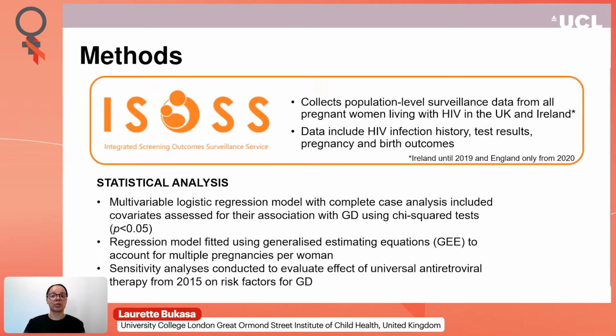Statistical analyses included a multivariable logistic regression model with complete case analysis, including covariates based on chi-square tests. The model was fitted using generalized estimating equations with an autoregressive working correlation matrix to account for multiple pregnancies per woman being represented in the dataset. Sensitivity analyses restricted the multivariable model by time period to prior to 2015 and post-2015 to evaluate the effect of universal antiretroviral therapy on odds of gestational diabetes.